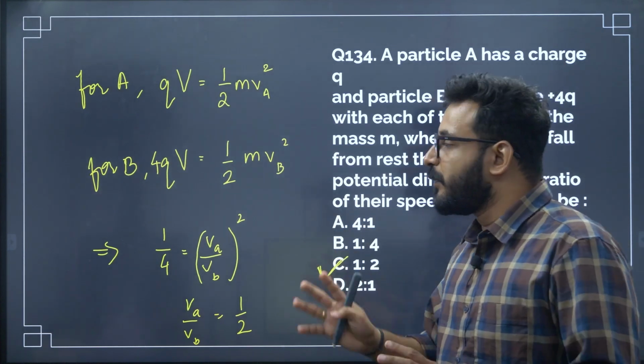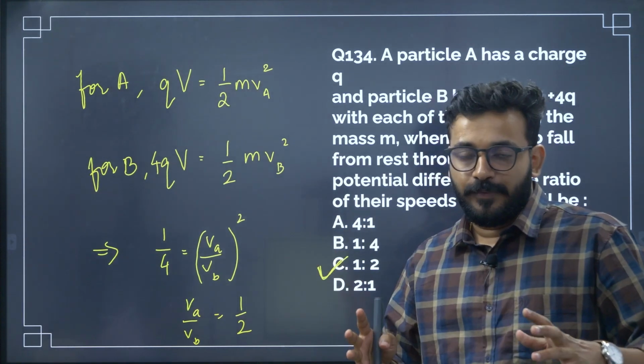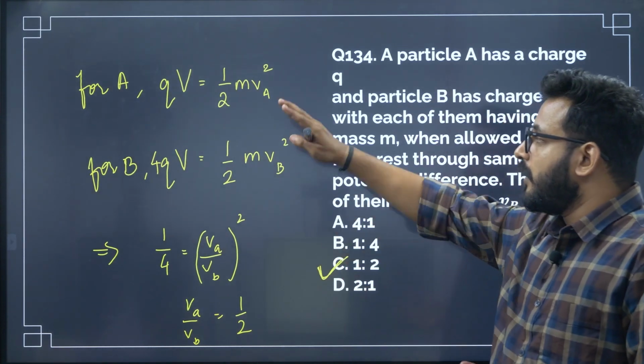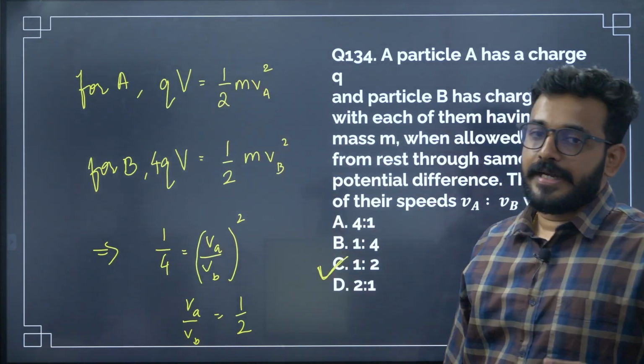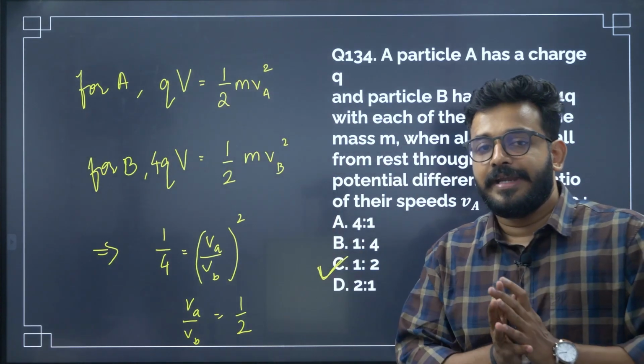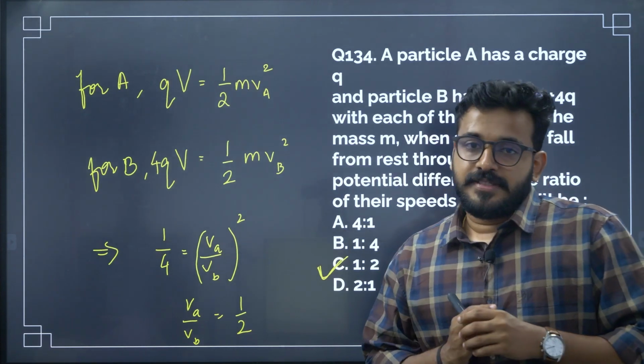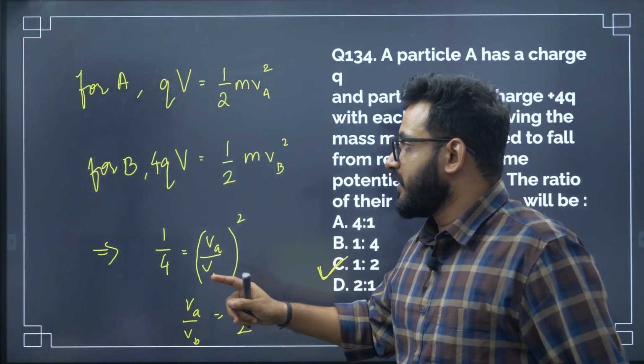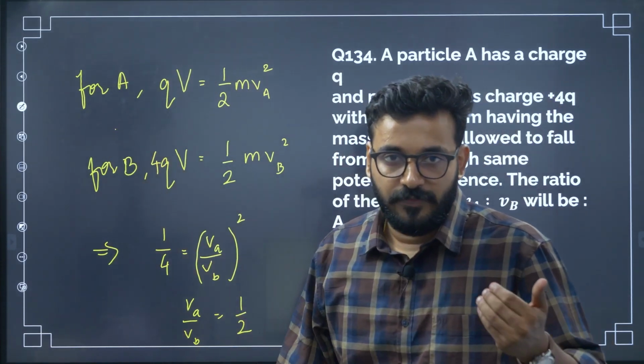How you do it? Very simple. You just have to understand how to relate potential energy and the kinetic energy. So charge basically will have a potential energy. When it is moving, it will have a kinetic energy. So this is how you do it. All right, very simple question. You just need to know about the conservation of energy idea.